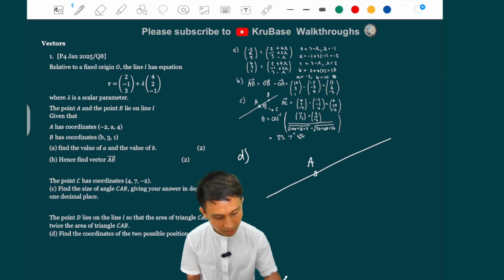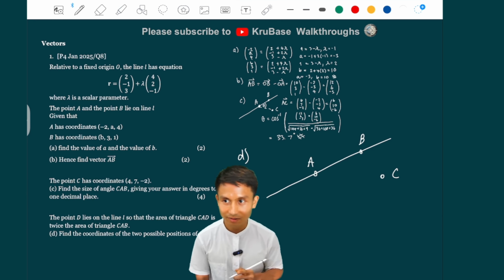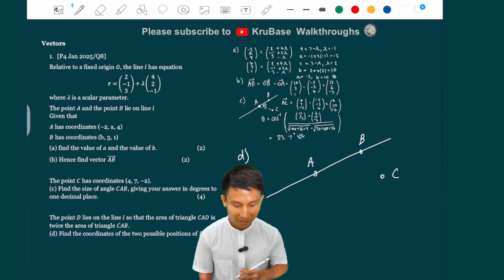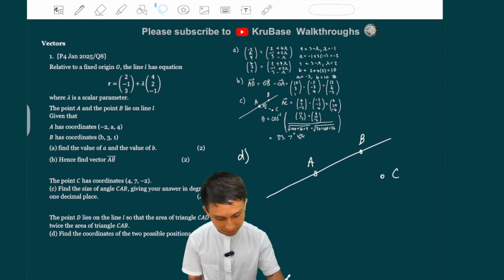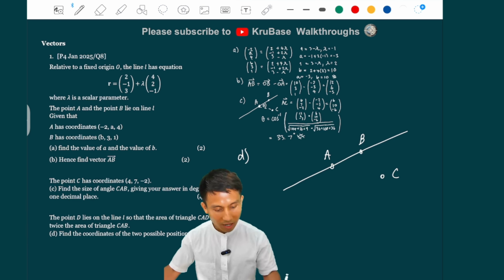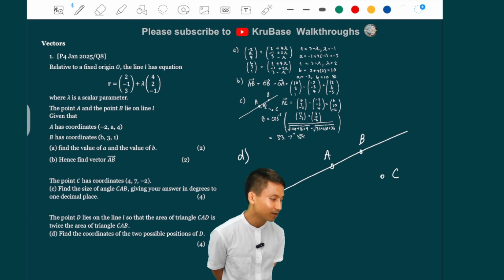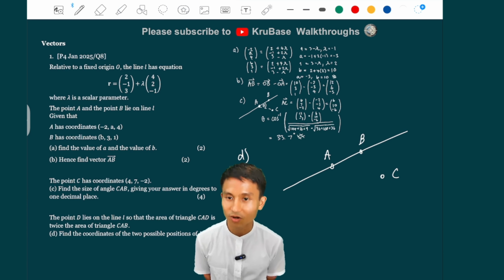This is point A and B again, and C is not on the line, but point D is on the line L, the only line we have, such that the area of CAD is double that of CAB. So how are you going to do that? Think about this carefully. This is a very key fundamental you need to know.